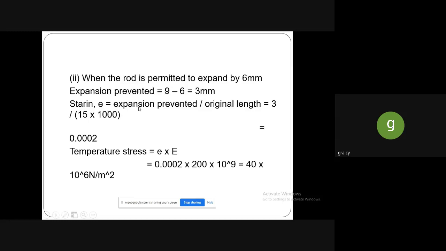So strain is expansion prevented by original length. Expansion prevented is 3, and the original length is 15 meter. Here the 3 is in mm, so while converting the 15 meter into mm, we multiply 15 by 1000. When you divide this, the value will be 0.0002. So temperature stress is strain into Young's modulus. Strain value we have already arrived at, into Young's modulus, we will get the temperature stress as 40 into 10 to the power 6 Newton per meter square.